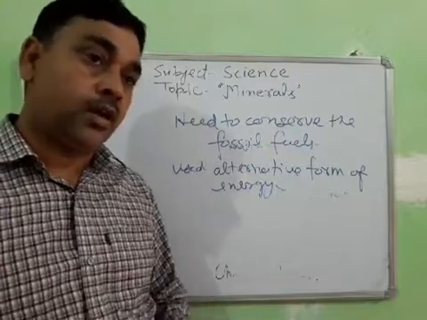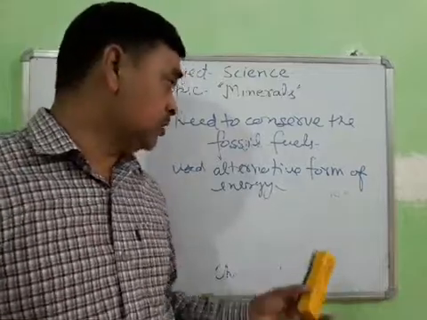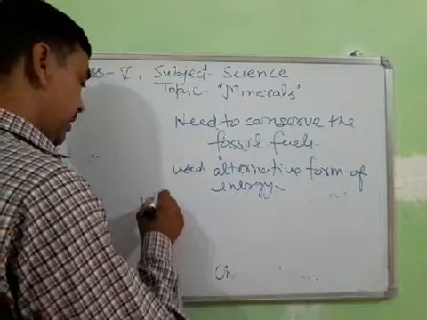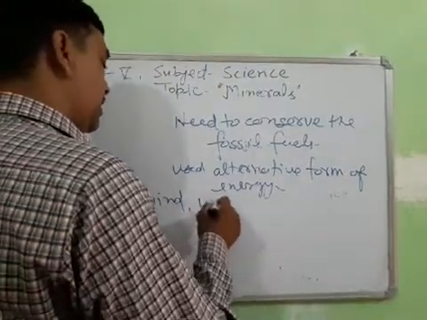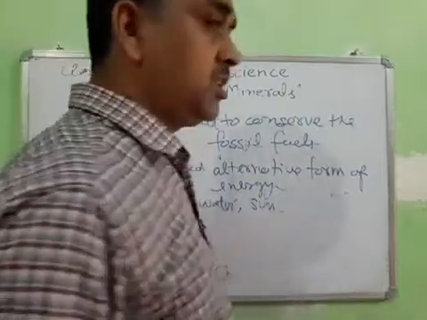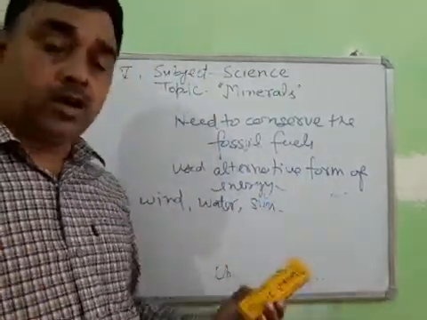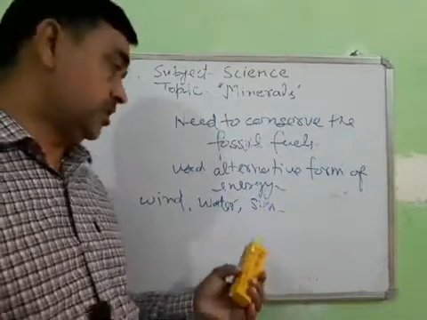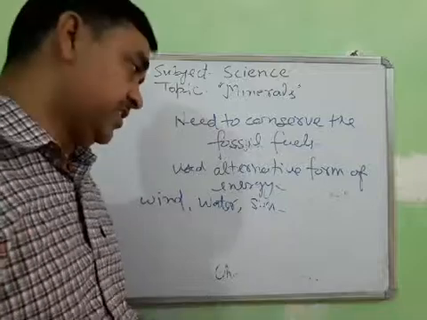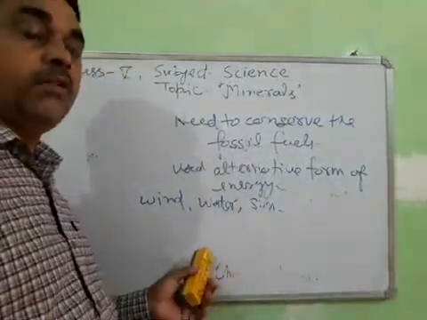We cannot get back the original form once again. So use alternative forms like wind energy, water energy, and sun energy. We do not lose these day by day. We can use this energy in another form of energy. So this is a renewable form of energy.